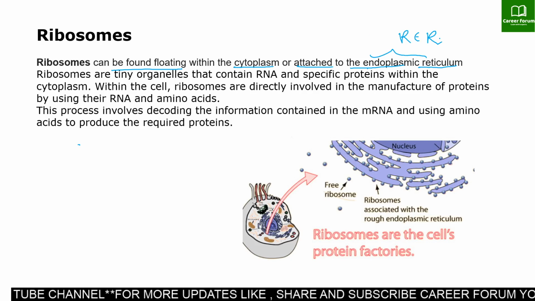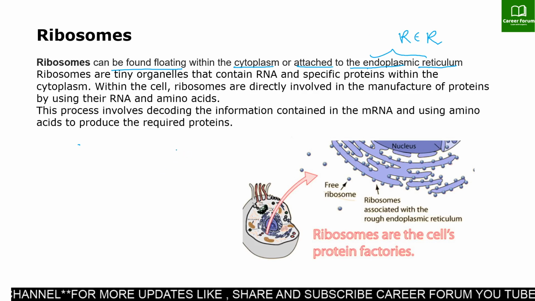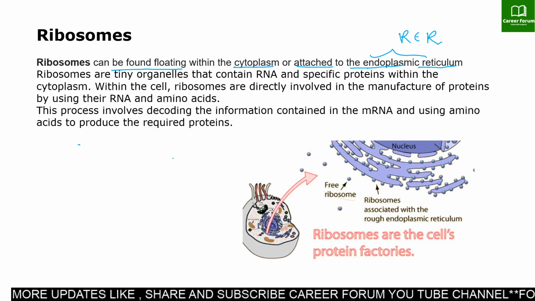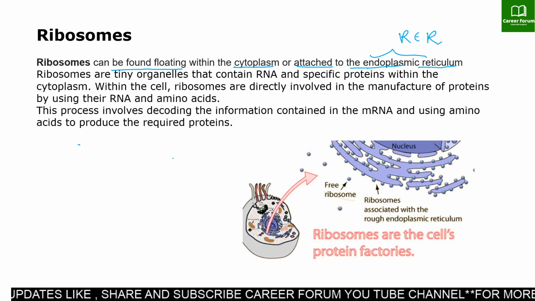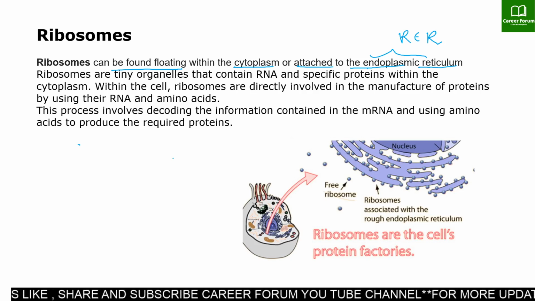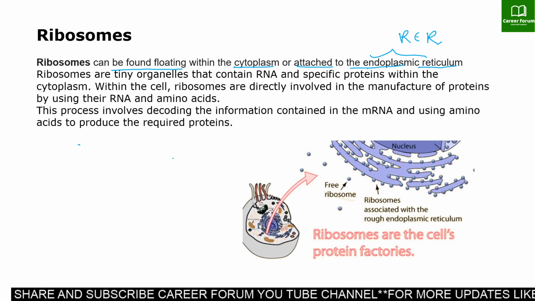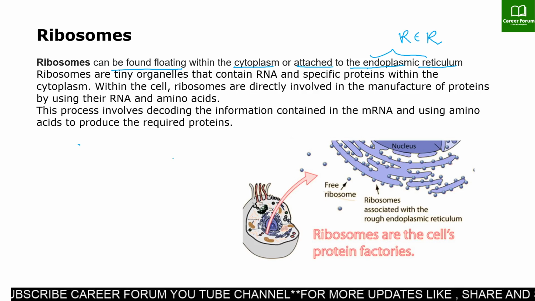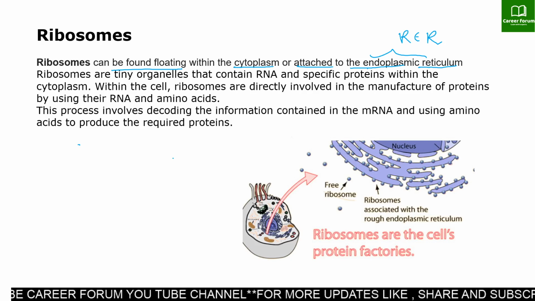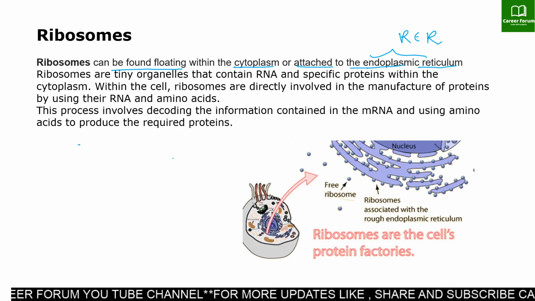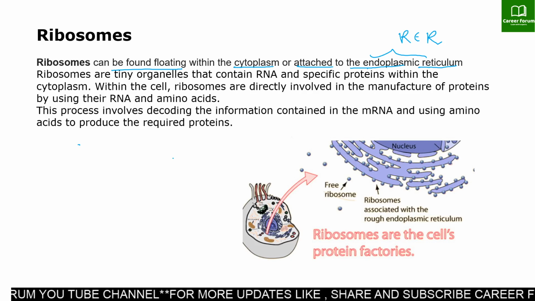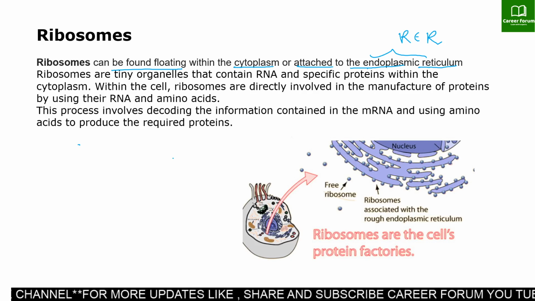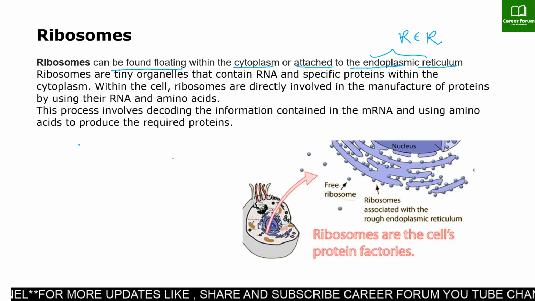These are tiny organelles and they contain RNA and some specific protein within the cytoplasm. Ribosomes are directly involved in the manufacture of proteins, and they synthesize protein by using their RNA and amino acids. The process of protein synthesis involves decoding the information contained in mRNA, and they use amino acids to produce the required proteins.